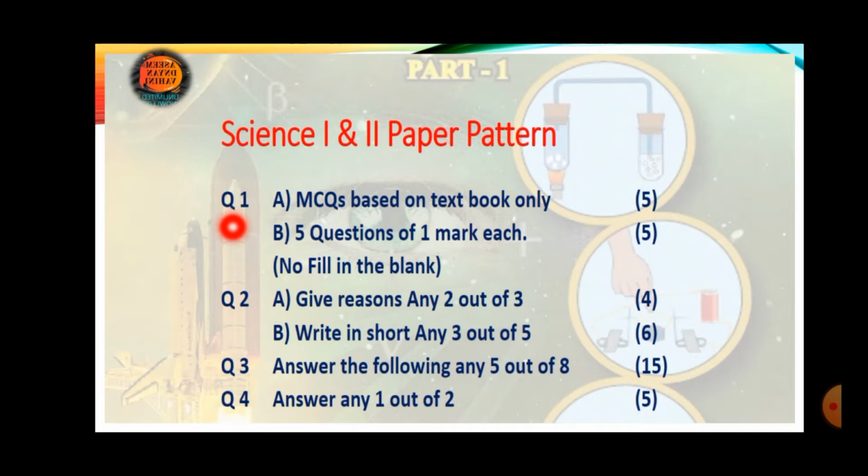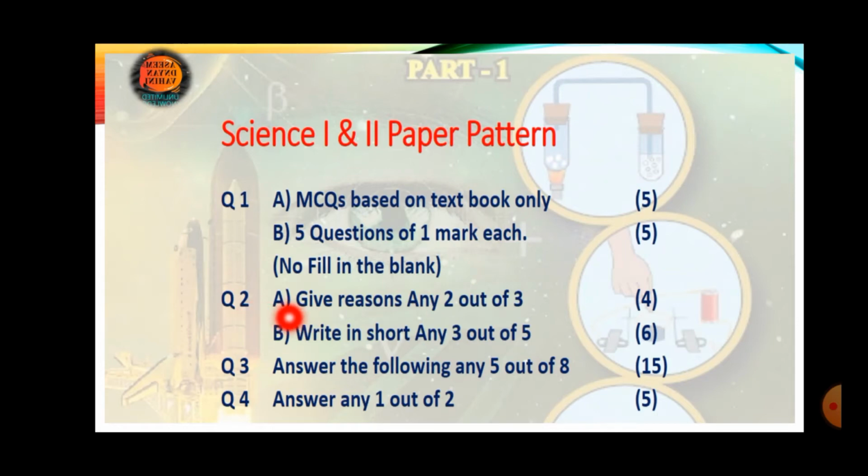So first we can see here, you will have question number 1, A and B parts. In Part A, you will get 5 MCQs based on the textbook only. Each MCQ will have 1 mark, total will be 5 marks. In question number 1B, you will get 5 different types of objective questions. Again, one question will carry 1 mark, total will be 5. Make sure there will be no fill in the blanks as you are already getting MCQs.